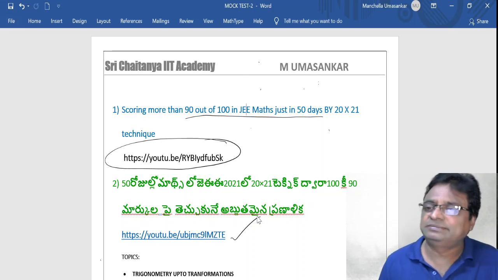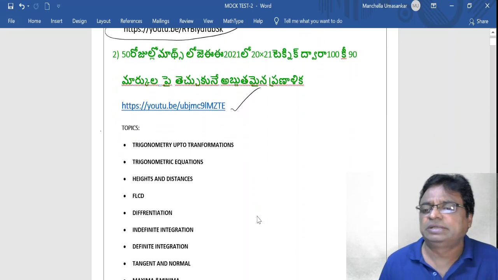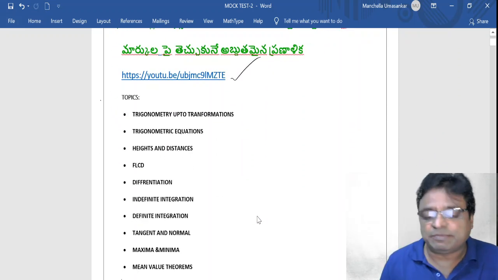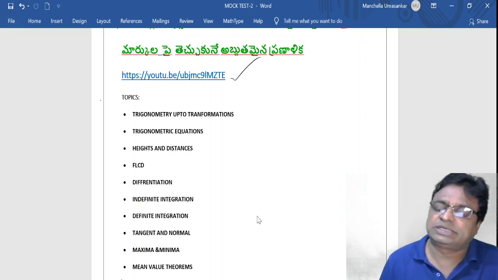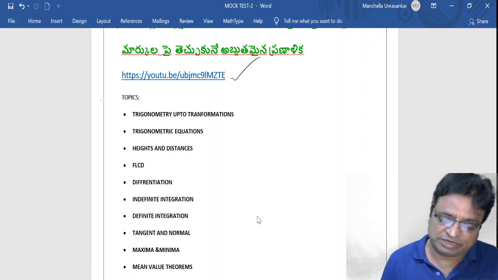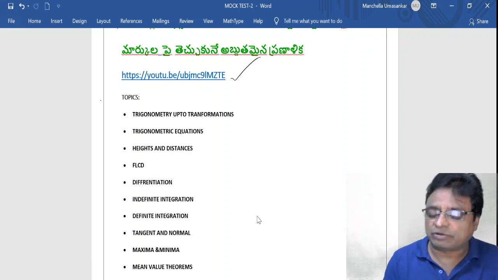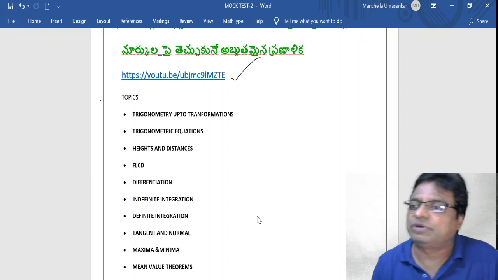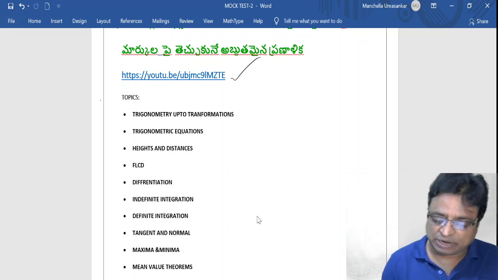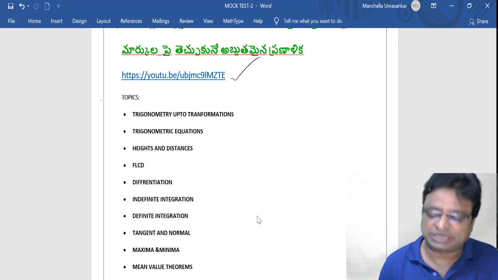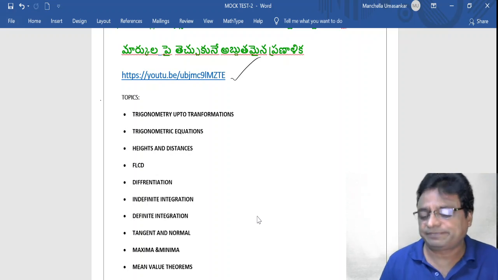Based on this, I clearly mentioned in that video that I am going to give 3 mock tests followed by 6 grand tests exclusively in mathematics. Now today this is about mock test 2, and I have prepared this mock test.